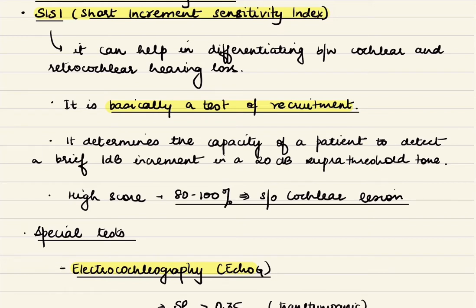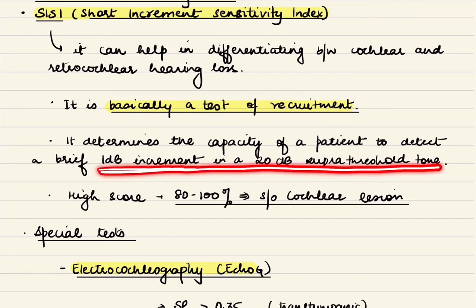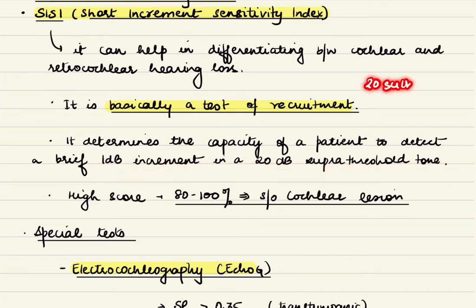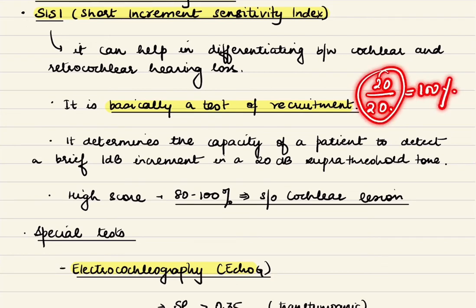That is, we give small 1 dB increments to the patient in a 20 dB suprathreshold tone, and 20 such increments are given. And we test how many of these are detected by the patient. So, for example, if the patient is able to detect 20 out of 20 increments, that means the score is 100%.